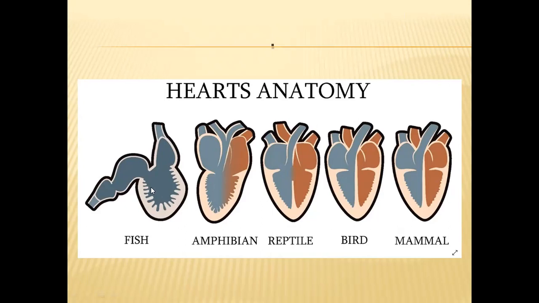Whereas in the case of fishes, the fish's heart will receive only impure blood. From this heart, the blood will be sent to the gills for purification or oxygenation. The oxygenated blood from the gills directly goes to the body parts instead of coming back to the heart. So that's why in the fish's heart, we cannot see oxygenated blood at all. That's why the fish's heart is called a venous heart. So only impure or deoxygenated blood flows through the heart of fishes.